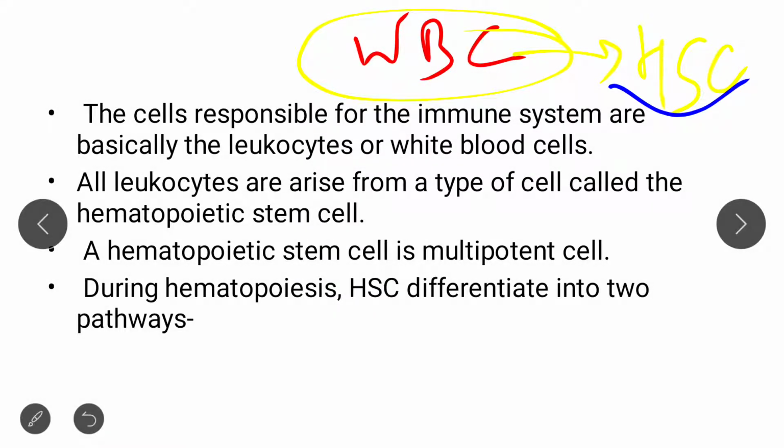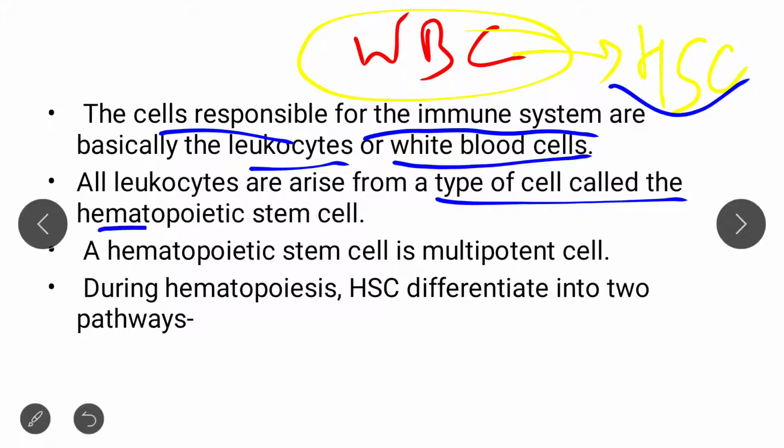So basically the cells responsible for the immune system are leukocytes or WBC, and WBC originate or arise from the hematopoietic stem cell. Now, what is this hematopoietic stem cell? Hematopoietic stem cell is nothing but a multipotent stem cell.